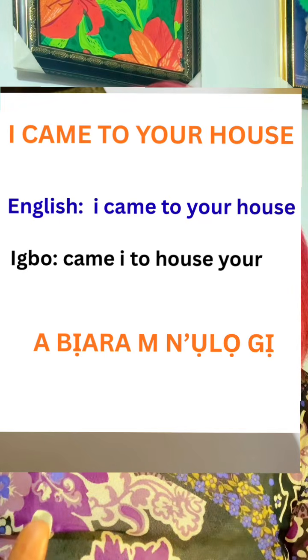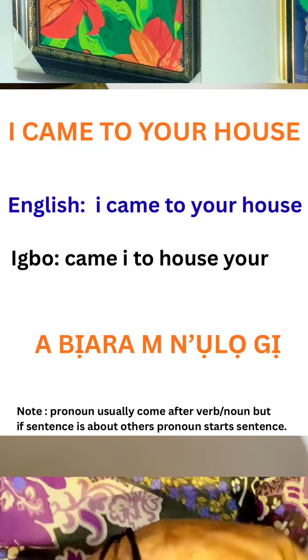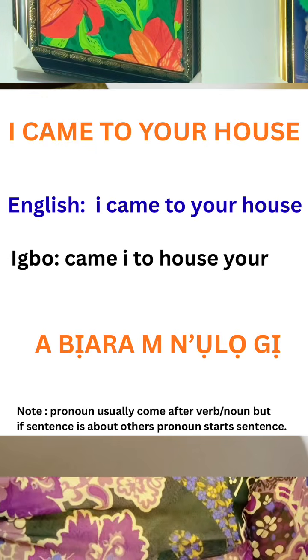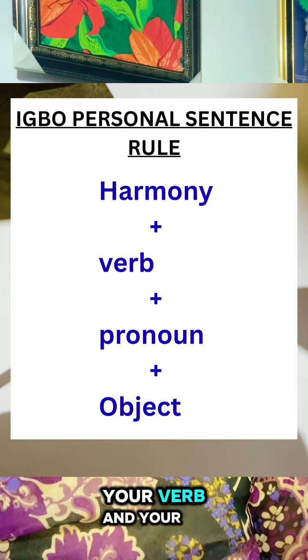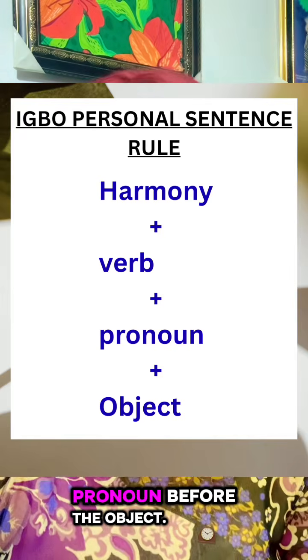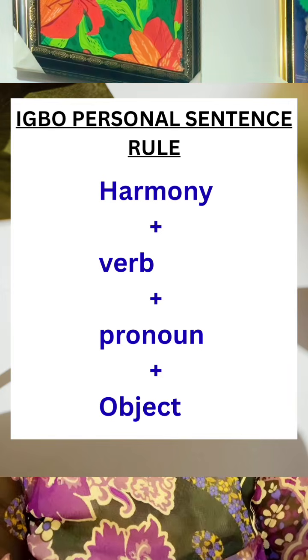Abiaram. In your house. G is your. So always remember it is your harmony and your verb and your pronoun before the object.